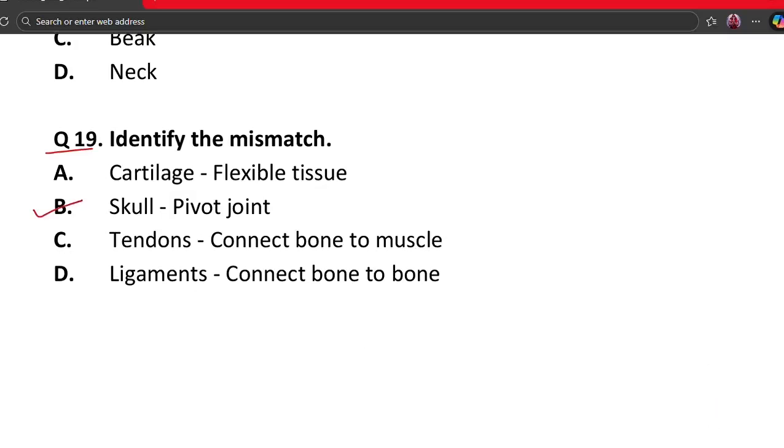So skull has fixed joints, not pivot joints. Other pairs are correctly matched, so skull pivot joint is wrong. Hence option B is the mismatch.